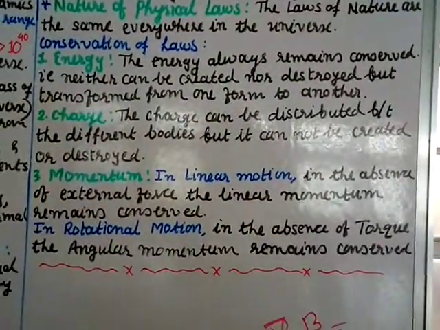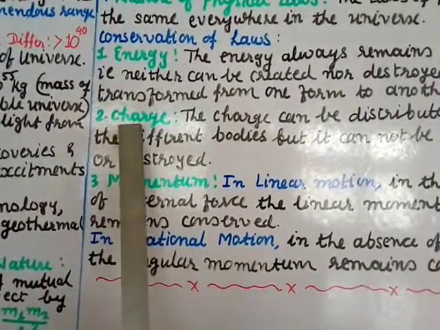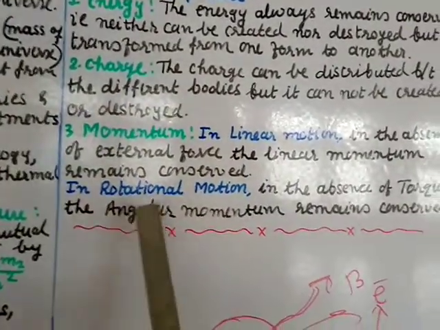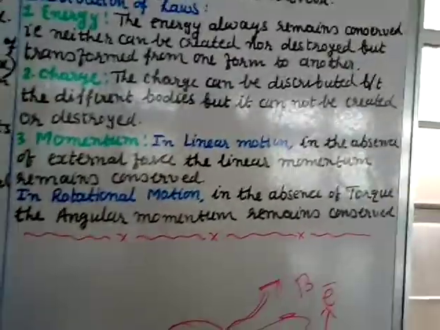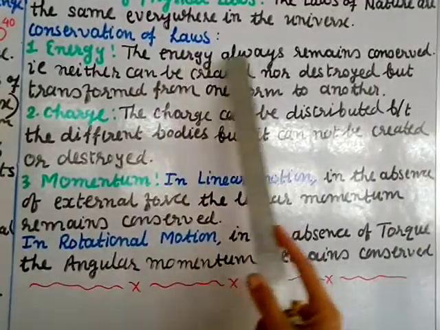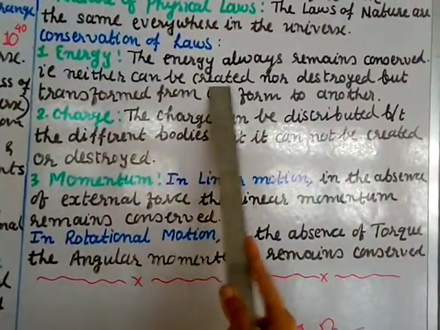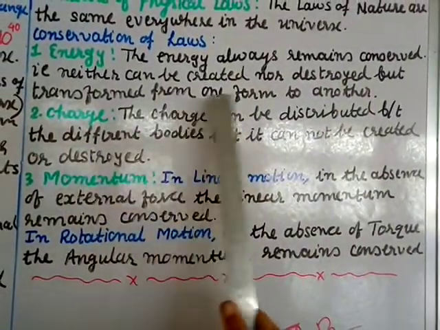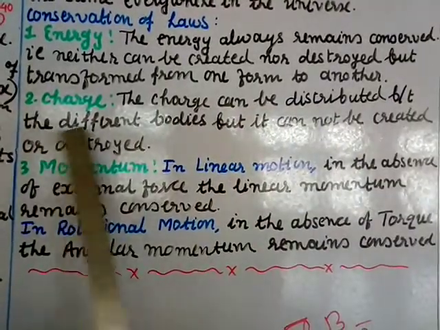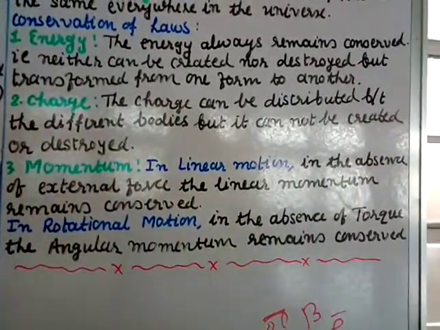And we have the conservation laws. We have 4 conservation laws: conservation of energy, charge, and momentum, and momentum has 2 parts, linear momentum and angular momentum. Let us see these conservation laws. Energy always remains conserved. You know what conserved means: it can neither be created nor destroyed, but is transferred from one form to another. Number 2 is charge. Charge can be distributed between different bodies, but it cannot be created or destroyed.